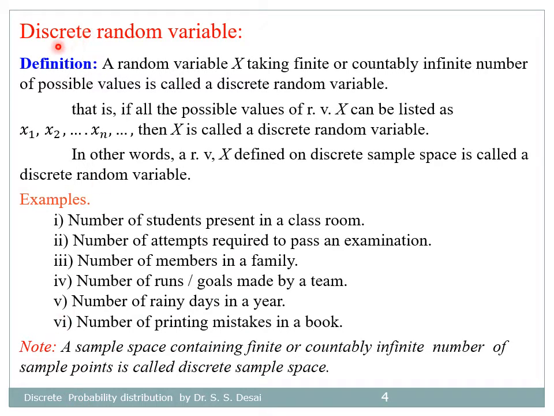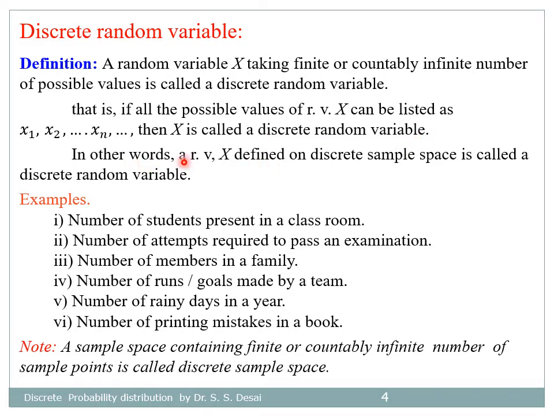Next term is discrete random variable. It is defined as a random variable X taking finite or countably infinite number of possible values. That is, if all the possible values of random variable X can be listed as x1, x2, ..., xn, ..., then X is called a discrete random variable.